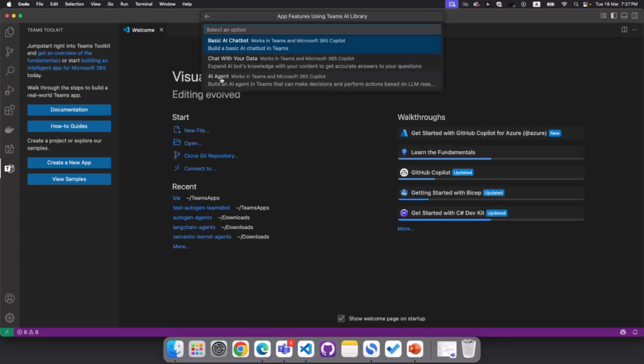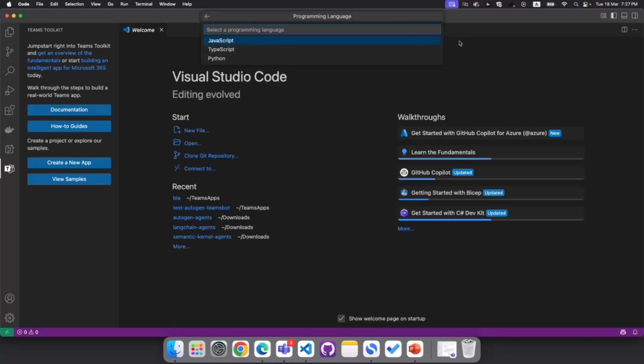Chat with your data brings us the integration with Azure AI Search, where you can bring your data in. An AI agent gives us some actions, let's say task-based actions. It's already integrated in this template. So if you want to integrate, let's say, creating lists, adding lists, etc., you can get started with this template. Today, we're going to start with basic AI chatbot, and we will implement all these features in the next exercises.